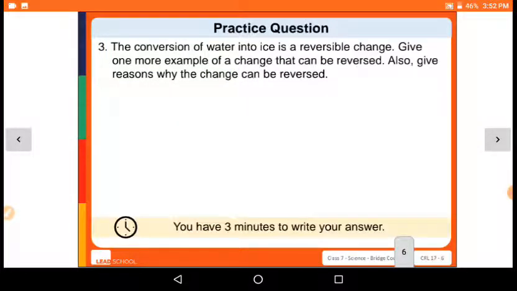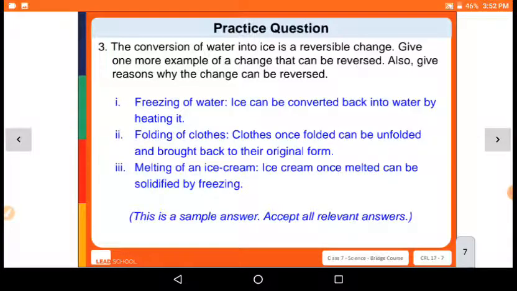So the third question: the conversion of water into ice is a reversible change. Give one example of a change that can be reversed. Also give reasons why the change can be reversed. So, freezing of water: ice can be converted back into water by heating it. Folding of clothes: clothes when folded can be unfolded and brought back to their original form.